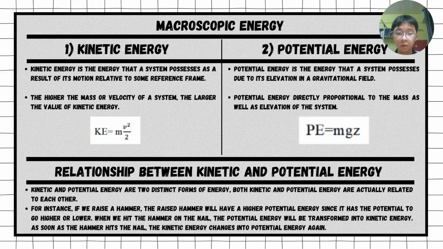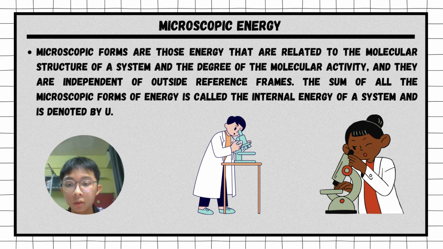When we hit the hammer on the nail, the potential energy will be transformed into kinetic energy as soon as the hammer hits the nail. Then the kinetic energy will change into potential energy again. After talking about the macroscopic energy, then we will continue with microscopic energy.